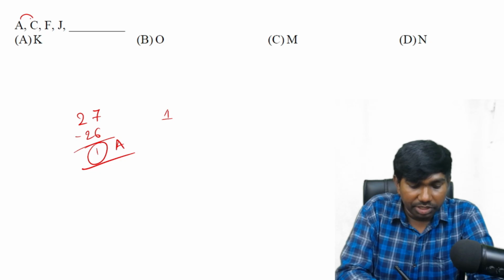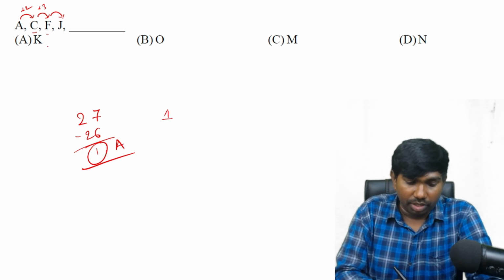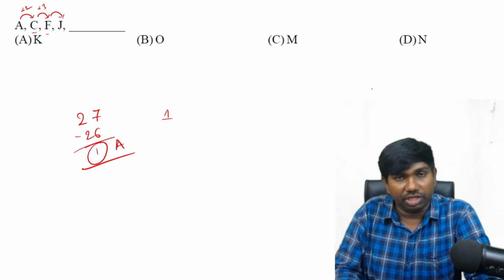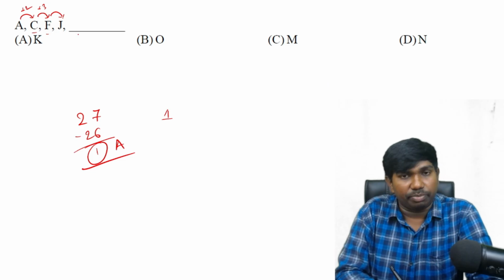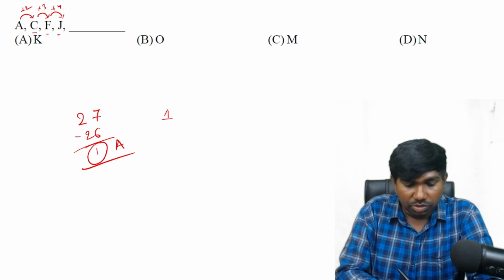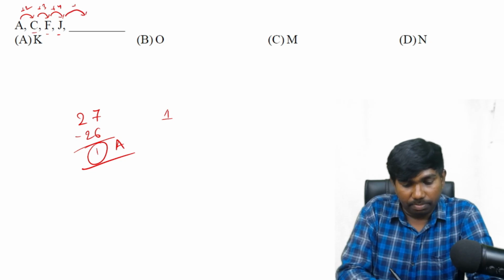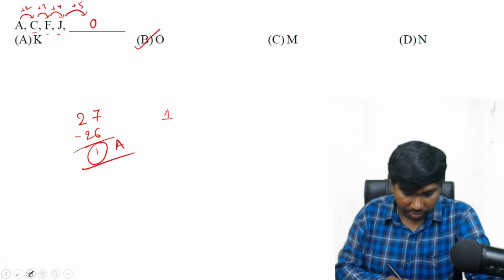Okay. A to C, it is A is 1 and C is 3, plus 2. C to F plus 3, because 3 and 6. And F to J, you should be ready with the letter positions. You can do fast only when you are ready with the letter positions, and don't write on a rough sheet and don't count them. That is also a waste of time only. You have to memorize the letter positions, and to memorize them I have given one class, the introduction class. You can go through that. So F is 6 and J is 10. It is plus 2, plus 3, plus 4. That means the next must be plus 5. J is 10 plus 5, 15. 15th letter is O.